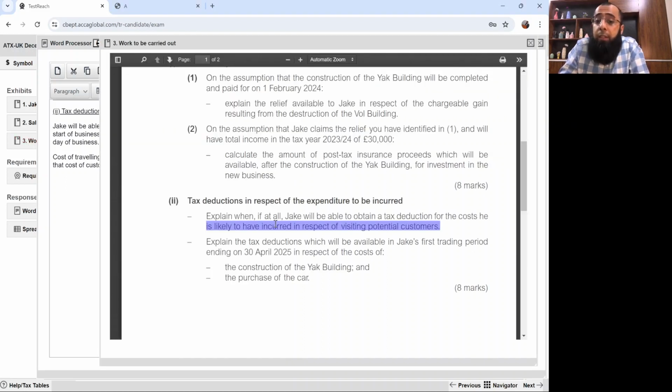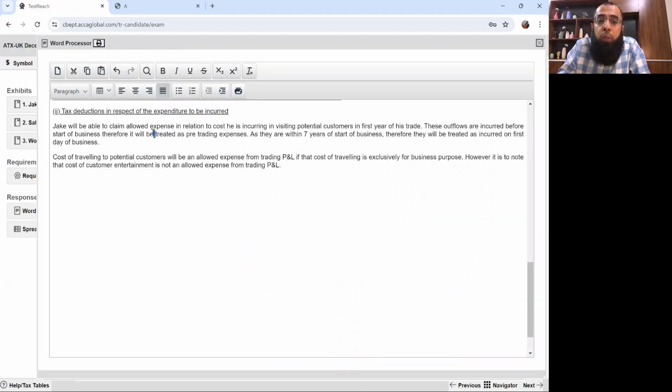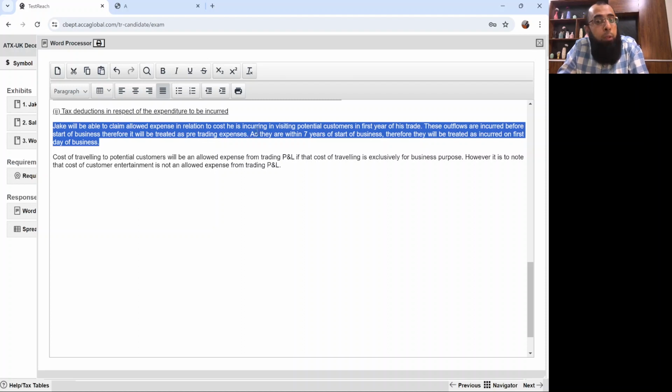As I told you, it's a very easy one. Explain when, if at all, Jake will be able to obtain a tax deduction for the cost he's likely to have incurred in respect of visiting potential customers. Jake will be able to claim an allowed expense in relation to the cost he's incurring in visiting potential customers in the first year of his trade. These outflows are incurred before the start of business, therefore they will be treated as pre-trading expenses. As they are within 7 years of the start of business, they will be treated as incurred on the first day of business.